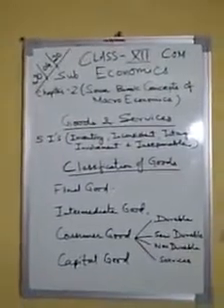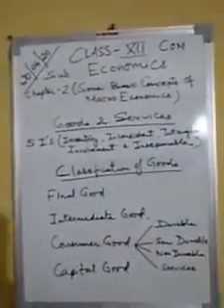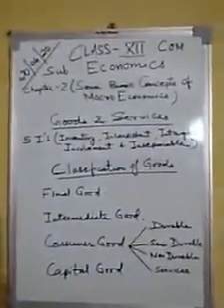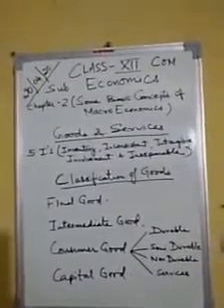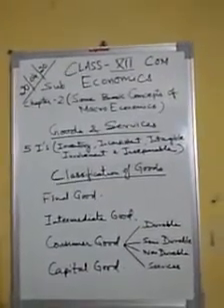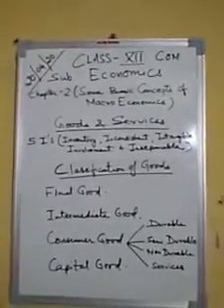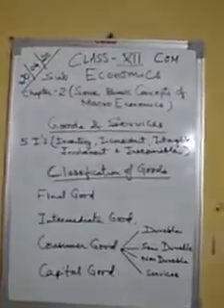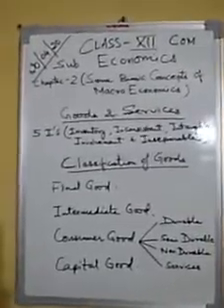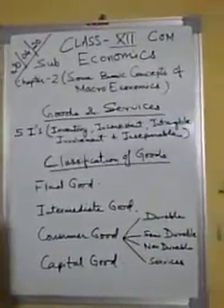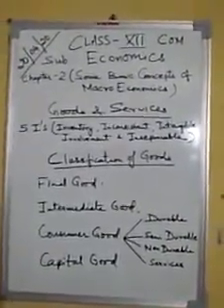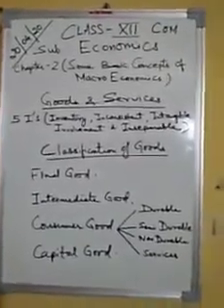Final goods are the goods which are ready for use by their final user and consumers are their final user. Example, bread and butter as used by the consumers. Final goods are the goods which are ready for use by their final user and producers are their final user.